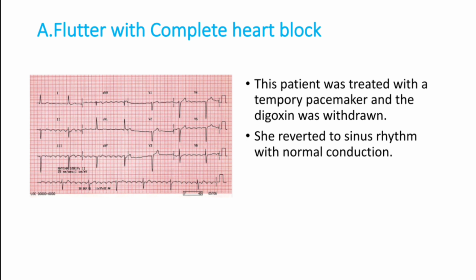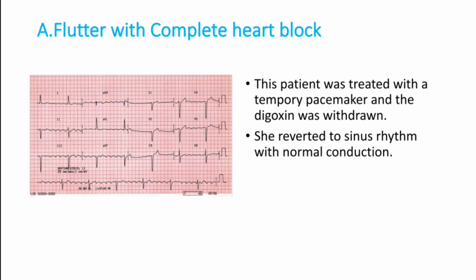She reverted to sinus rhythm with normal conduction after initiating dialysis and withdrawing digoxin from the treatment regimen. So this ECG shows extreme bradycardia because of complete heart block, and the patient is having atrial flutter.